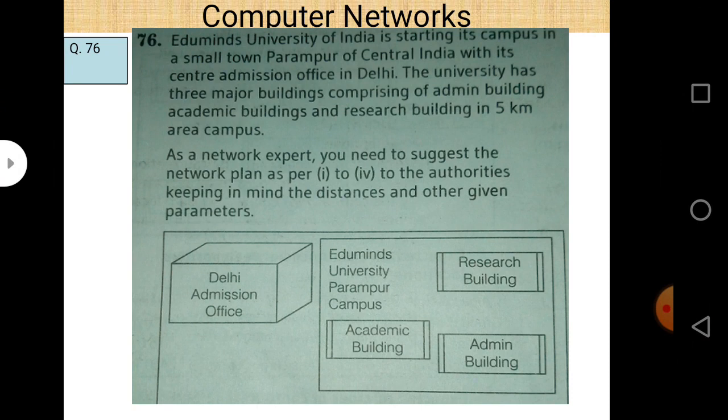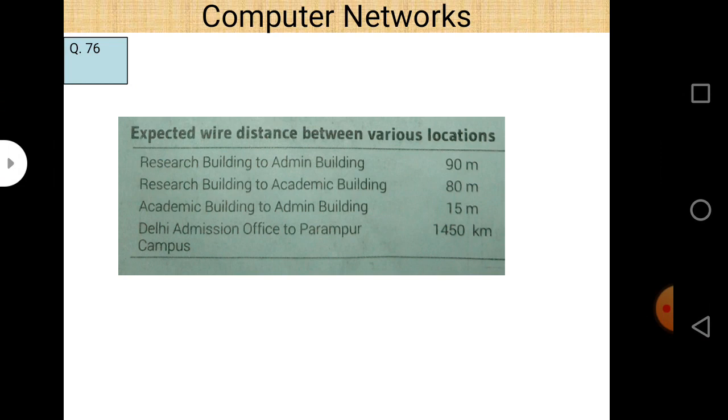First of all, the distance is given. Expected wired distance between various locations: research building to the admin building distance is 90 meter. Research building to the academic building distance is 80 meter. Academic building to admin building the distance is 15 meter. And Delhi admission office to Parampur campus is 1450 kilometers. Very high. These are the distances between various buildings.